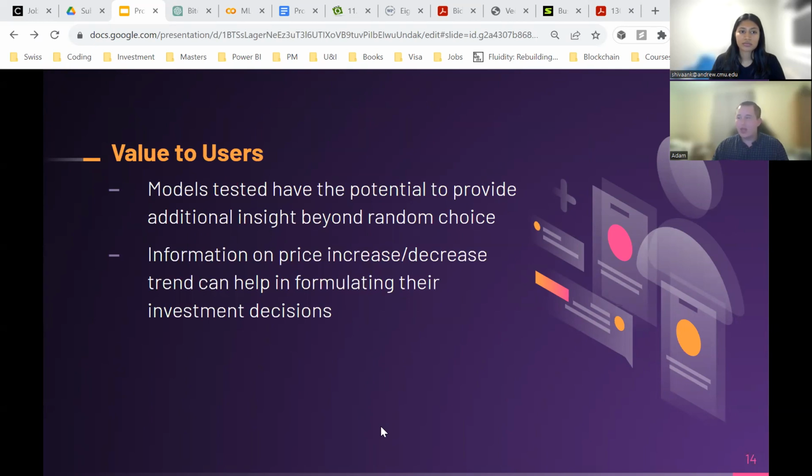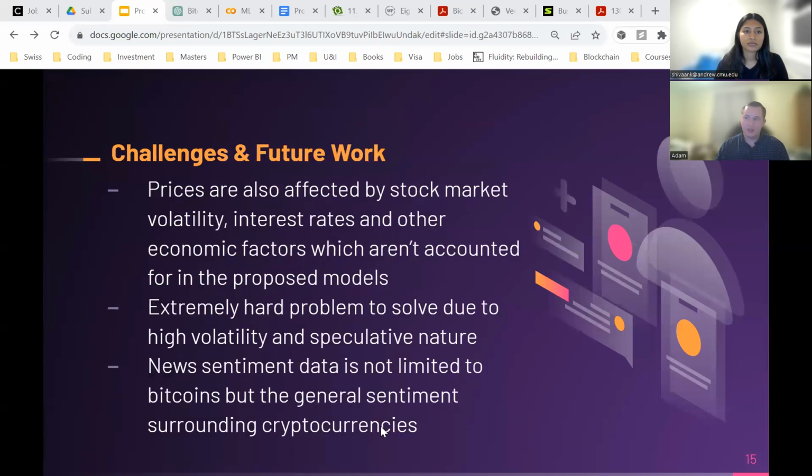This information can help investors formulate their investment decisions, but we do not currently provide an investment strategy or try and predict the specific price changes on a day-to-day basis, because the possible investment strategies are varied, and there's a lot more information that needs to go into informing these sorts of decisions.